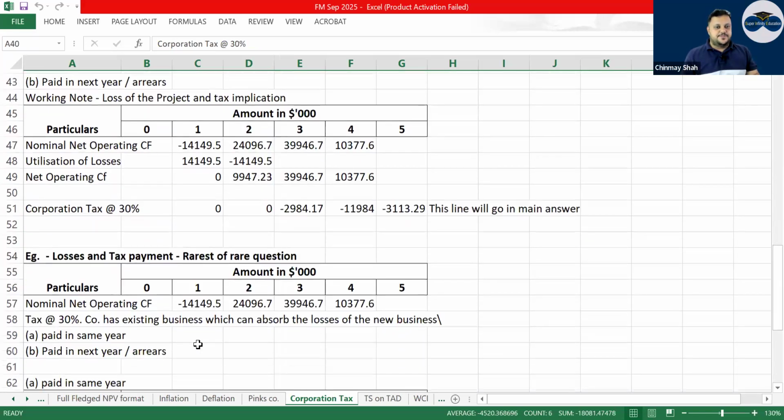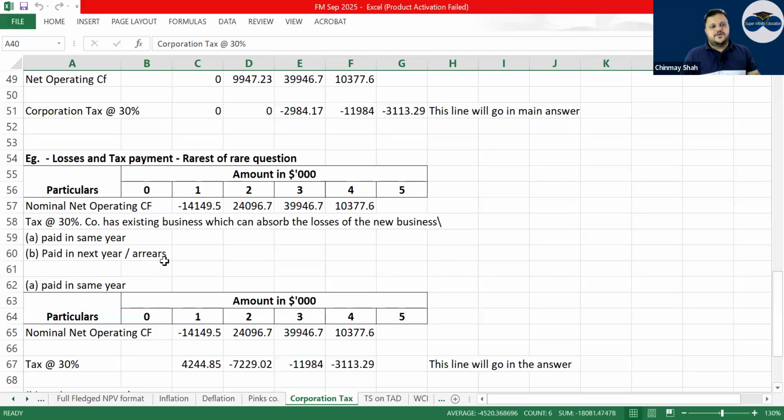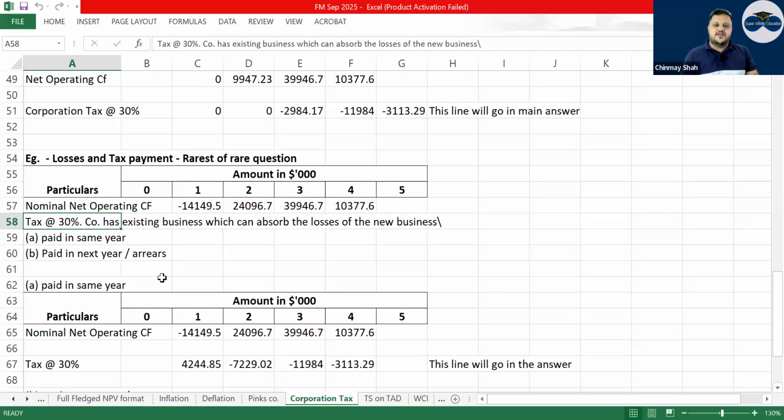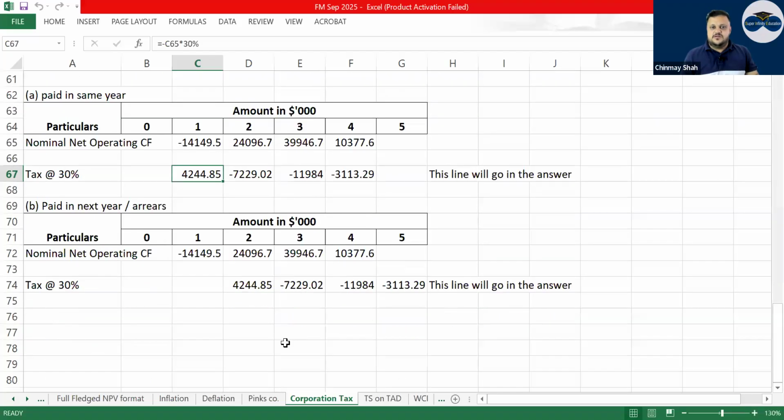But if, see that one year ahead, that is okay. But if in a rarest of the rare question it is said that the existing company can absorb the losses, in this case it is minus 14149.5. This will be tax savings because of the losses. Correct?